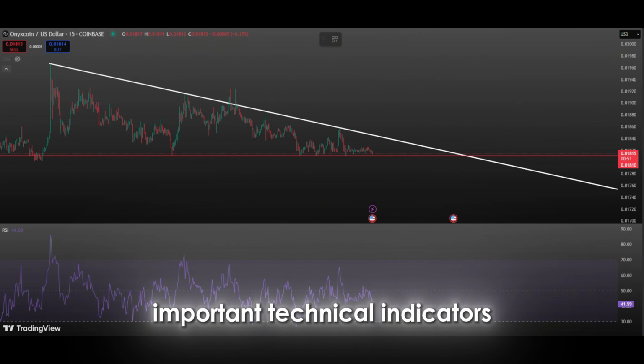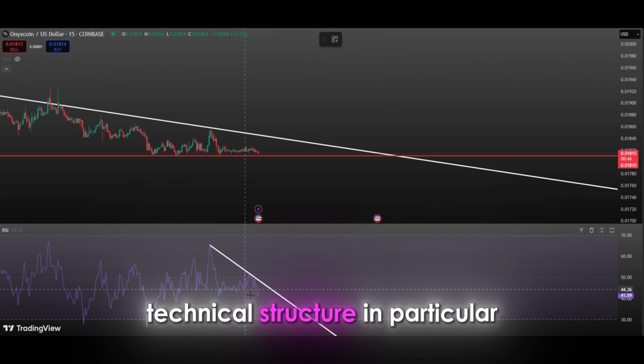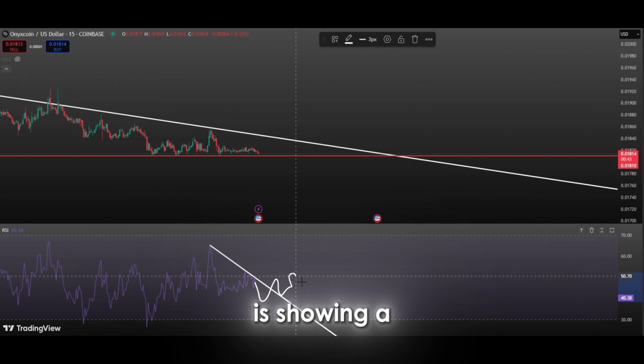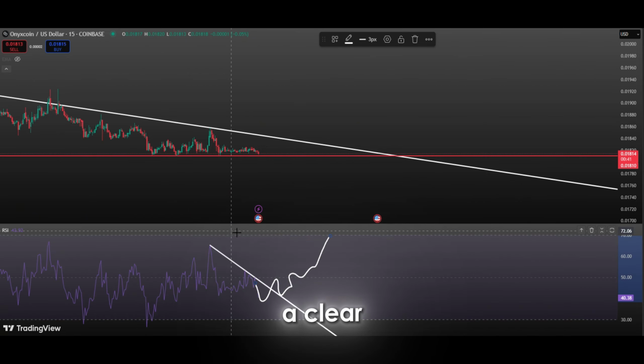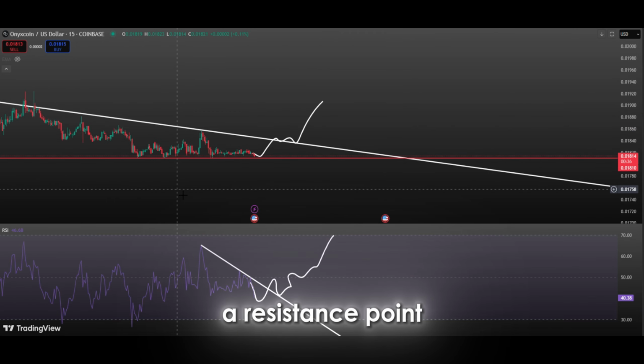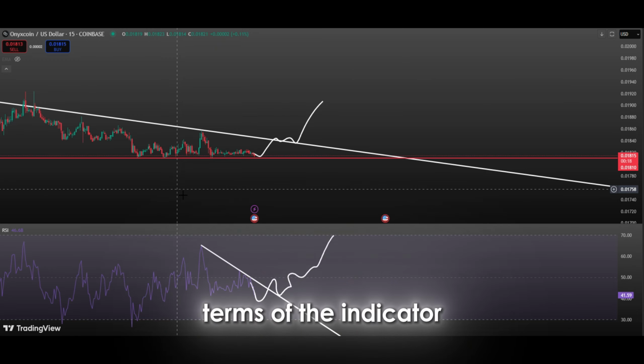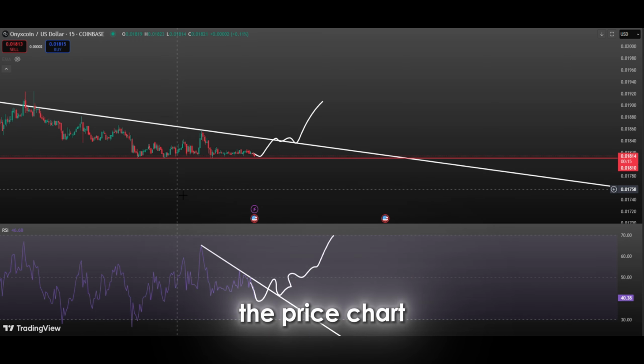RSI, one of the important technical indicators on the chart, is currently exhibiting a very meaningful technical structure. In particular, the RSI indicator is showing a clear falling trend line, which has created a clear enough structure to attract the attention of traders. This falling trend has worked as a resistance point many times in the past, limiting the RSI's upward movements. However, given the impact of the current price action on the RSI, there is an increasing likelihood that this downtrend will be broken. If the RSI breaks this trend line to the upside, it could herald a much bigger move higher, not only in terms of the indicator, but also on the price chart.